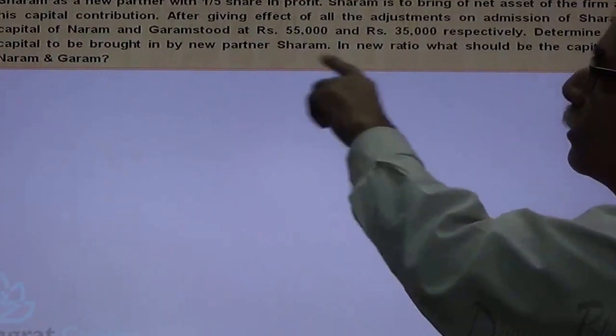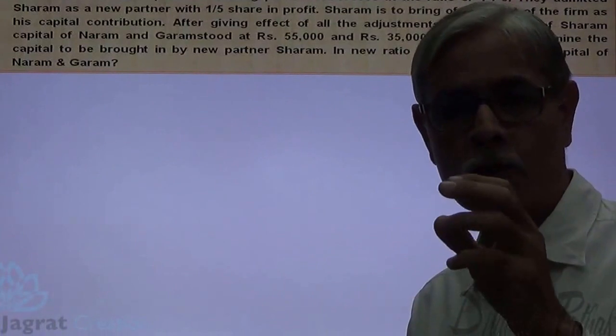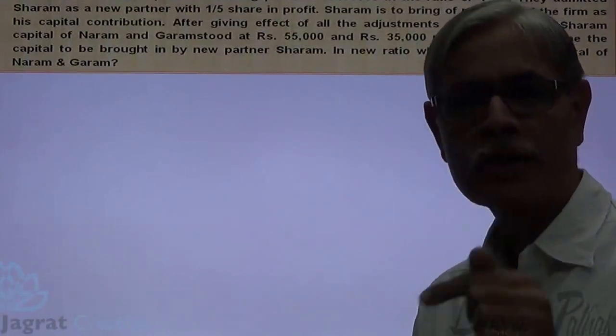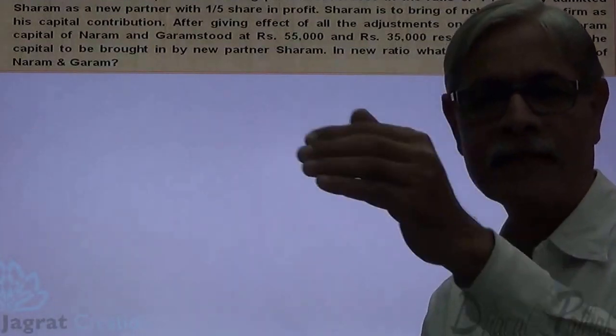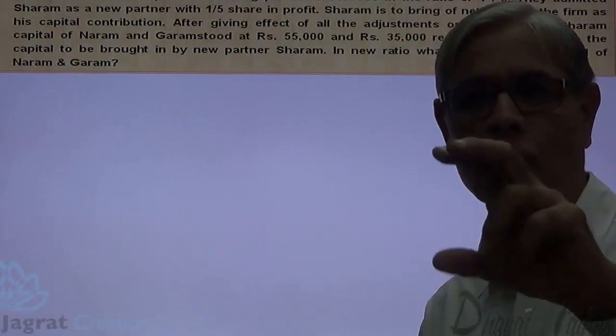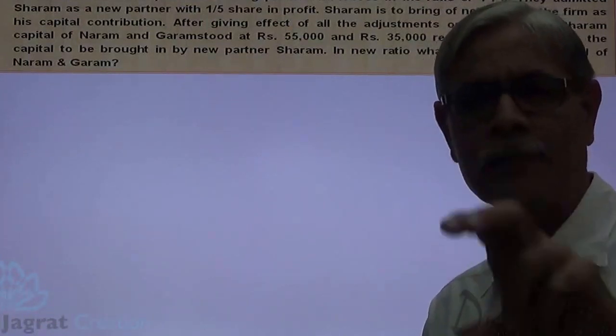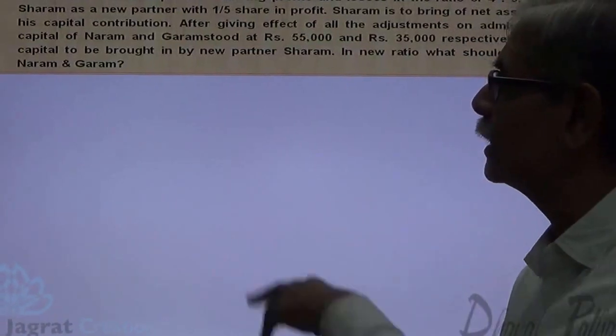So he is to bring proportionate capital. Net assets means assets less liabilities. That is the total capital of existing old partners. On the basis of that, he is to bring necessary capital. That's a suggestion, an indirect way of seeing things.